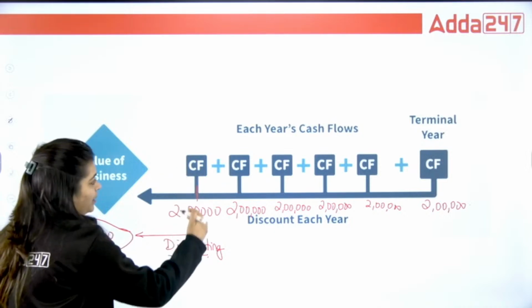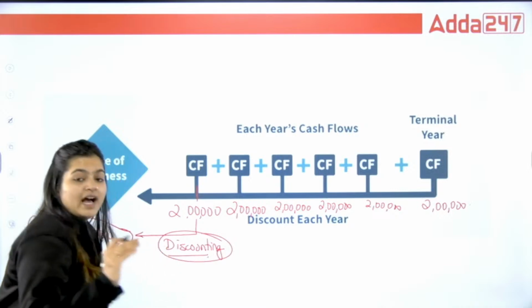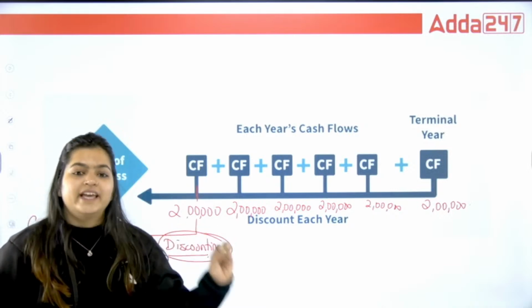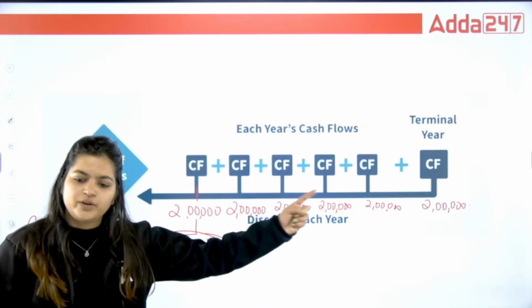So when I am valuing these cash flows with the help of discounting, then I am getting DCF, discounted cash flow. Now, how to calculate this DCF? We are going to see, don't worry.